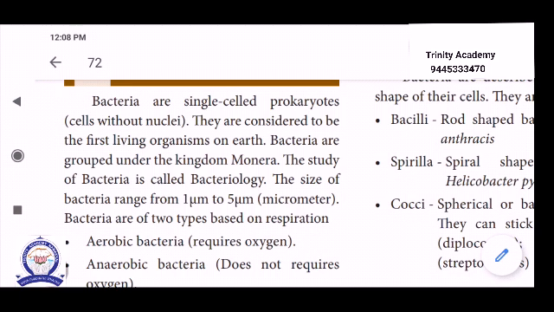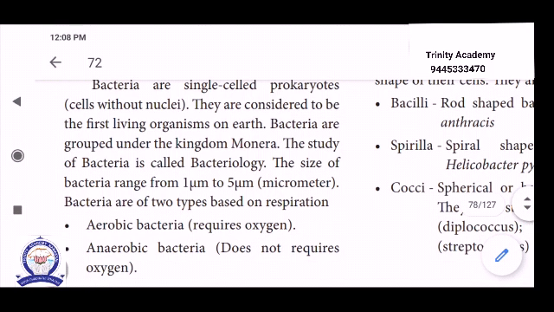Bacteria are grouped under the kingdom Monera, because bacteria are among the first living organisms that survived on earth, within water. The kingdom name is Monera. From the kingdoms Monera, Protista, fungi, Plantae, Animalia, these are all five-kingdom classification. So Monera is one of the first kingdoms.